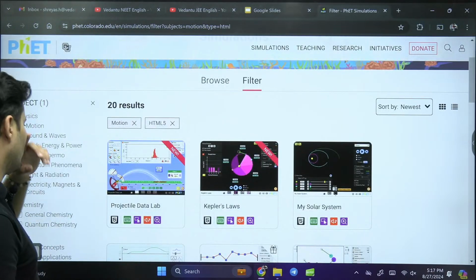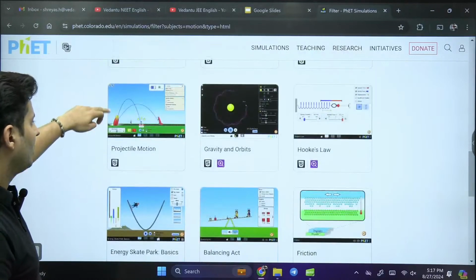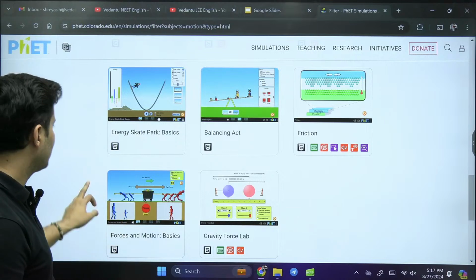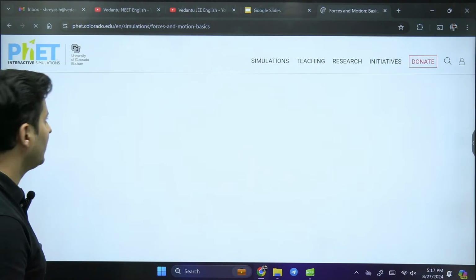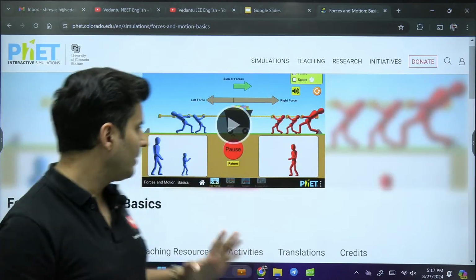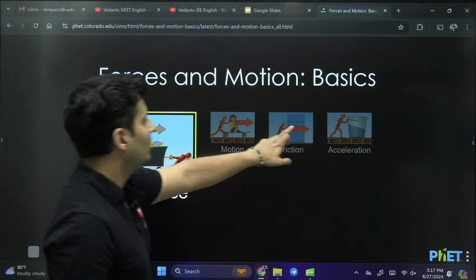Let's go to motion, and let's see where our friction is. Yes, friction is over here, under motion and basics. Through this I will explain how friction is going to behave.